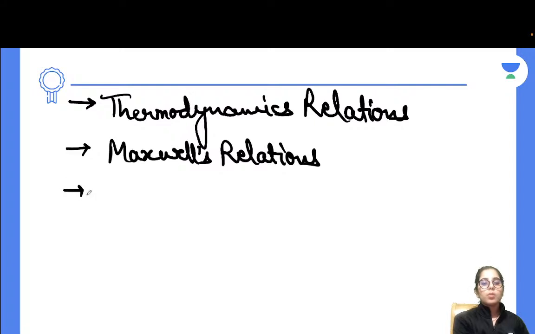If I'm going to talk about the next part here, that's going to be thermodynamic relations, Maxwell's relations, okay? The other thing you have to cover up here is the important expressions. They can be related to the type of process, they can be related to the different type of gases and all, but that's like all important things for you.